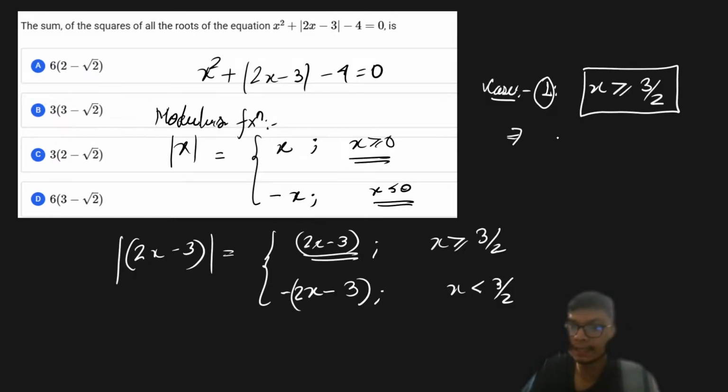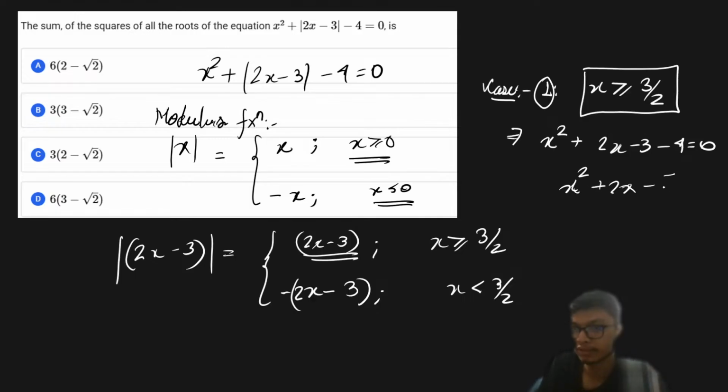From this, I'll get the quadratic equation as x square plus 2x minus 3 minus 4 is equal to 0. So we'll have x square plus 2x minus 7 is equal to 0.